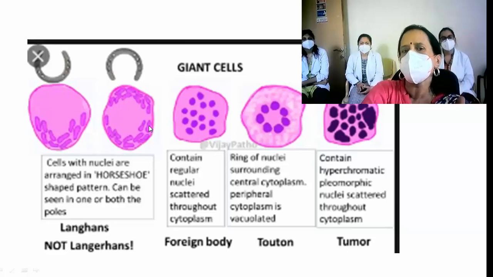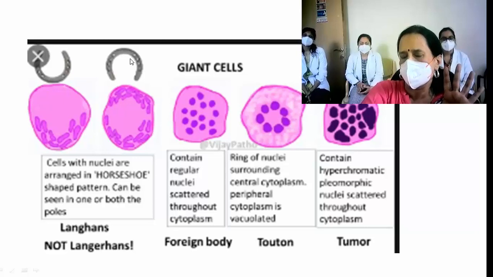So typical Langhans type of giant cell has nuclei arranged at one pole of the cell in C-shaped or horseshoe-shaped manner. That's why horseshoe is shown here. And the cytoplasm is pink in color.